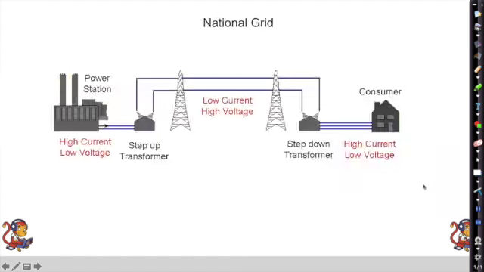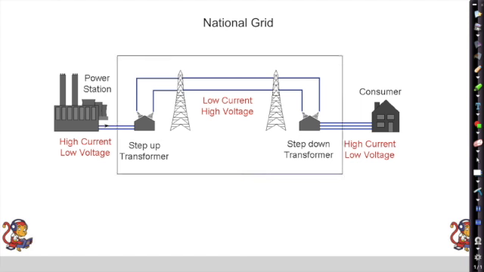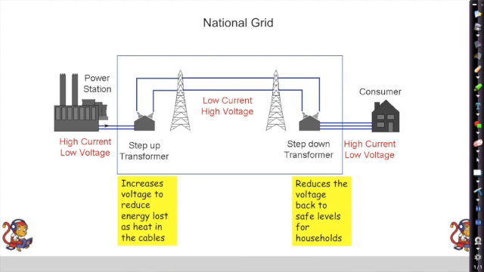So the national grid then, this is our electricity distribution network. The national grid is made up of these parts. It's made up of a step-up transformer, our cables, and a step-down transformer. The step-up transformer's job is to increase the voltage to reduce energy loss in the cables as heat. The step-down transformer, just before our homes, reduces the voltage back to safe levels for households.